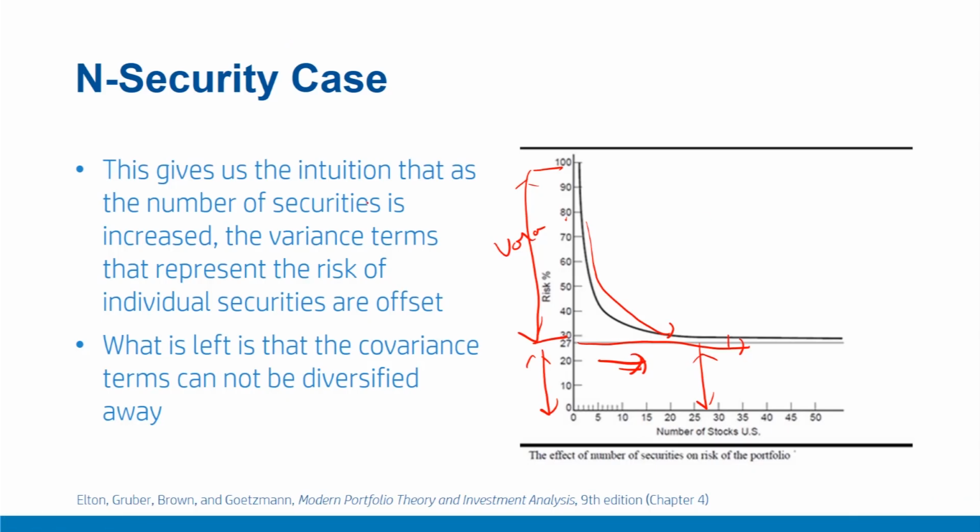To summarize, in this video, we discussed the risk or standard deviation of an n-security portfolio. We found that as the number of securities increases, the variance term, or the idiosyncratic stock specific risk, is eliminated, and the only risk remaining is non-diversifiable and is on account of covariances, which is driven by correlations across securities. This is the benefit of diversification. Simply by adding more securities to a portfolio, we are able to eliminate the stock specific idiosyncratic risk.